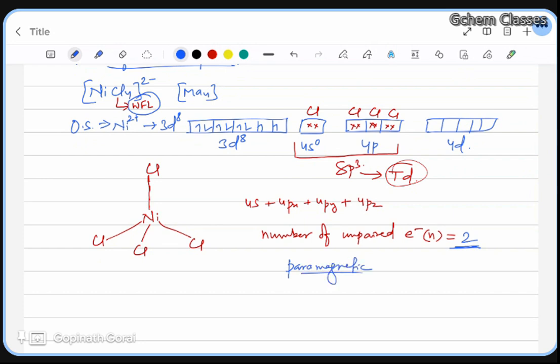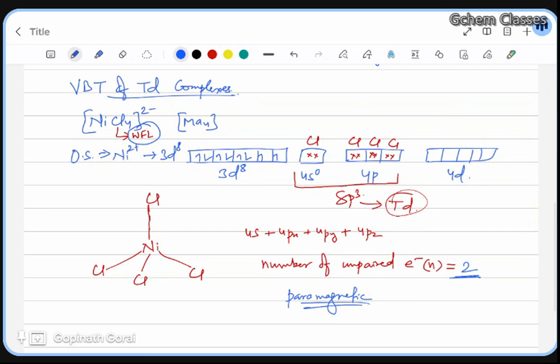It means this NiCl4 2- is a paramagnetic complex, right? Like that, questions will be asked. I'll give you the real questions, what they are asking in CSIR NET, IIT JAM and GATE. You just see this type of questions they generally ask: number of unpaired electrons, whether it is paramagnetic or diamagnetic, and finally, what is the spin-only magnetic moment value?